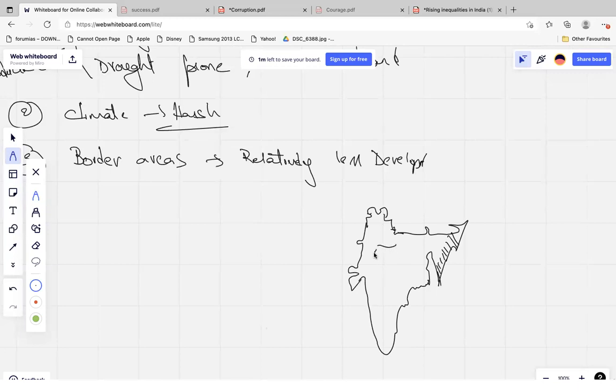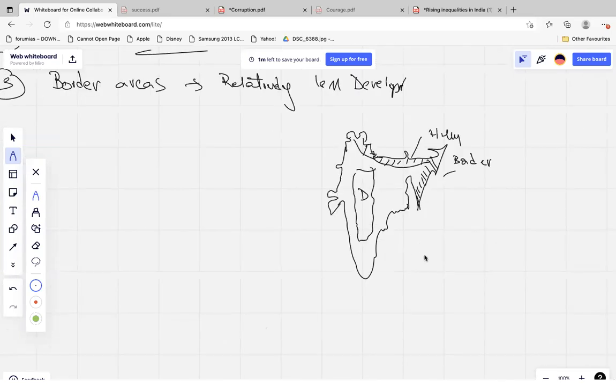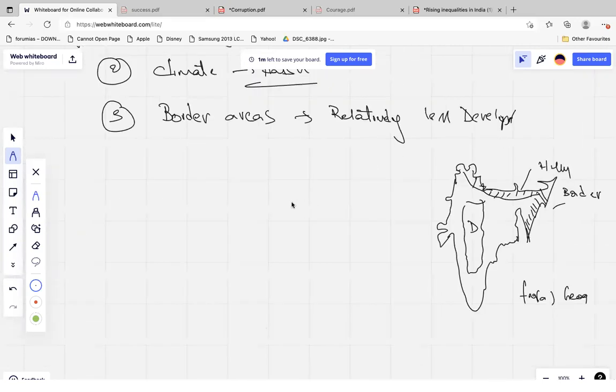This you can show as a kind of drought prone area. And this can be shown as hilly and border areas. Okay, geographical reasons for the inequality. You have to give the name. So, figure A, geographical reasons for the inequality. Like this, you can show.